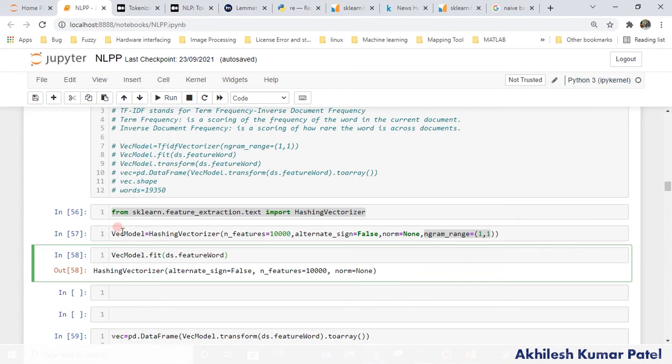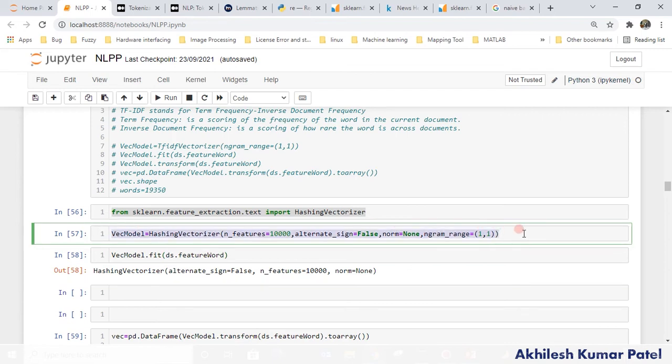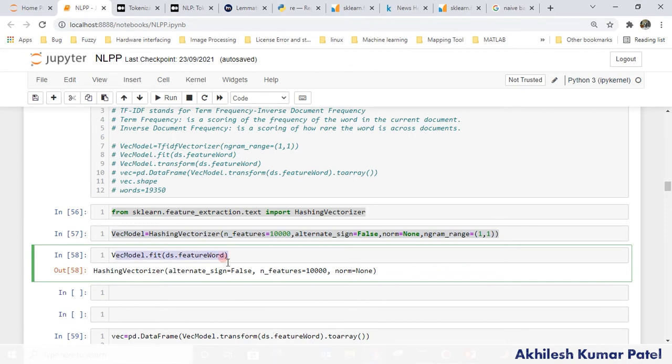Okay, so now we have created one blank model simply with the features, that is, what features I want and what the properties of my hashing vectorizer are. Once we have this, we feed that model. Once you give this function fit, it will fit on your data. The ds is the data structure, I mean the table which I have created using pandas, and from there I am taking this feature column and applying this function, fitting that.